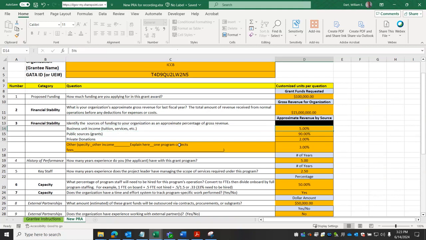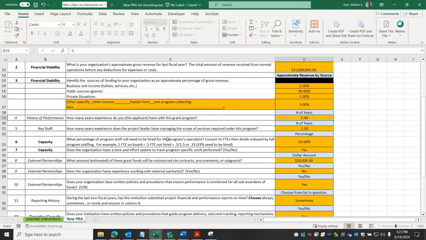So in this example, I have 5% as business unit income, 90% from public sources, 2% from private donations, and I went ahead and filled in the other orange box to say that there is one program that is collecting fees. And it gave it an estimated percent of the revenue for that.